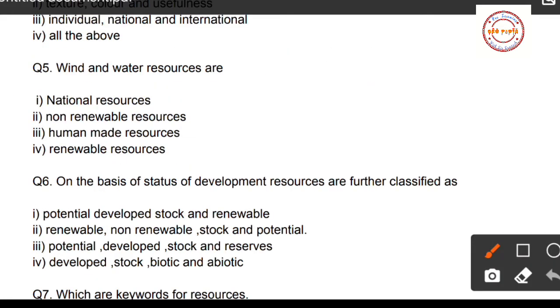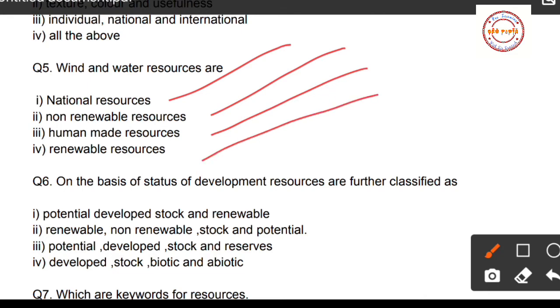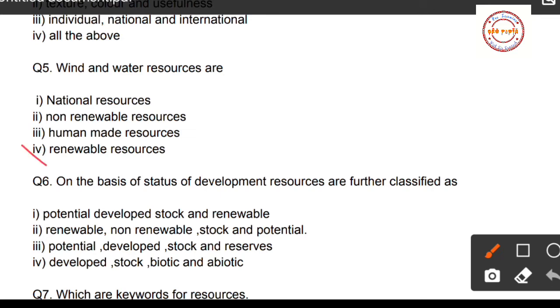Now question number 5, wind and water resources are, first option national resources, second option non-renewable resources, third option human made resources, or fourth option renewable resources. So students, wind and water resources are renewable resources. Option number 4 is the correct option.